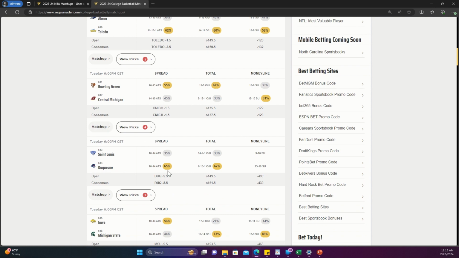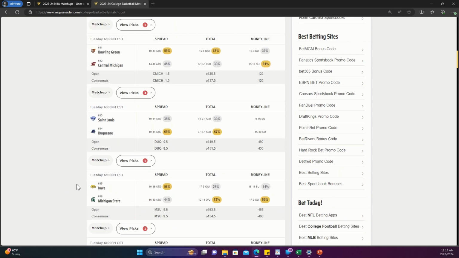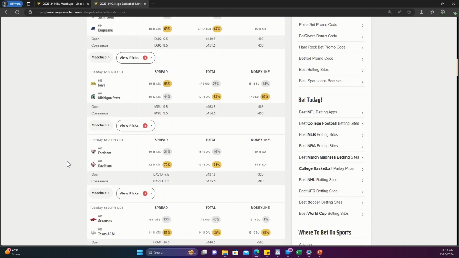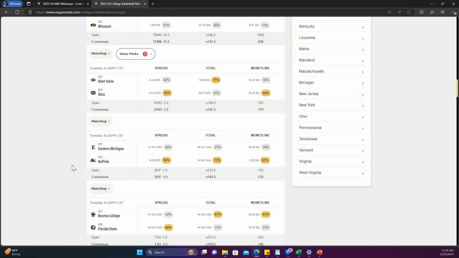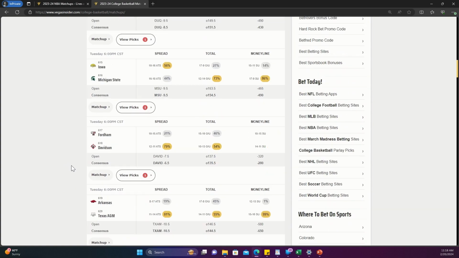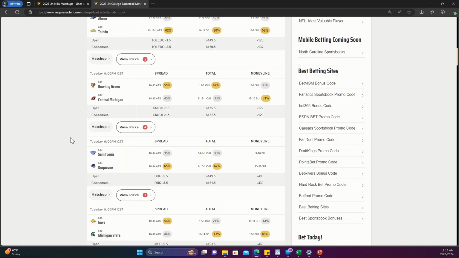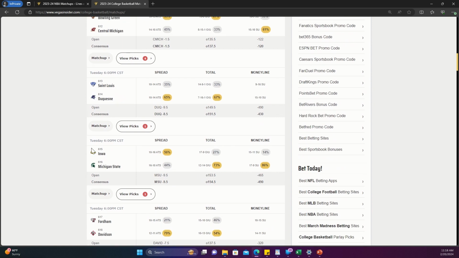Let's see. Some of these it didn't really apply to, but I already did the research ahead of time. So I think the next game, let's see, I might have scrolled over it. It's going to be the St. Louis game. So 149, the under was favored, and then it bumped up to 151. So go with the over for this one. We have Iowa, Michigan State, where 73% of the people loved the under, and then the line moved up 1 whole point. So this game I would go with the over.